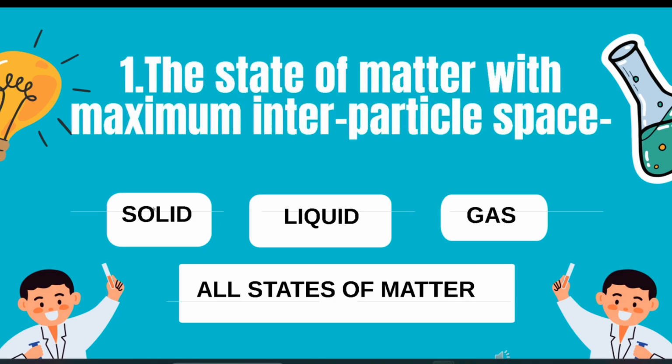The first question is the state of matter with maximum interparticle space. You can write the answers somewhere and at the end of the MCQs, you can just give scores to yourselves to see how much you have understood in the lesson. It's an easy answer. Which state of matter has maximum interparticle space? Yes, it is gas. Very good.